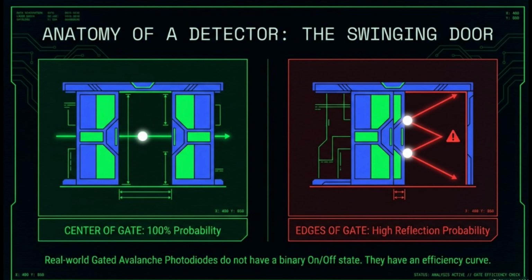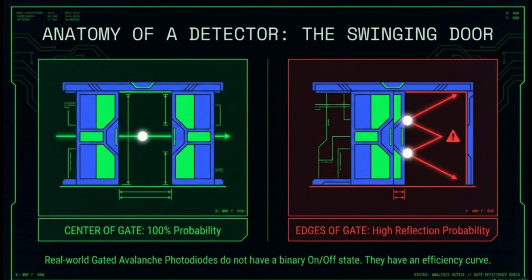Look at the green panel on your left. When a photon arrives perfectly centered at time 0, the door is wide open. The probability of successful detection is effectively 100%. This is where we want our legitimate signals to live.